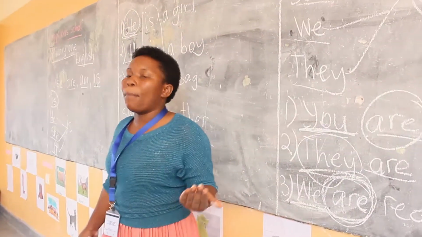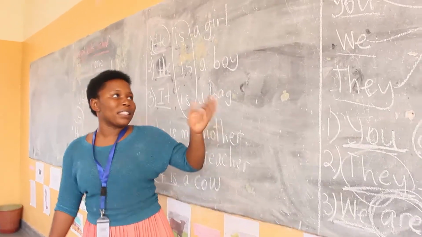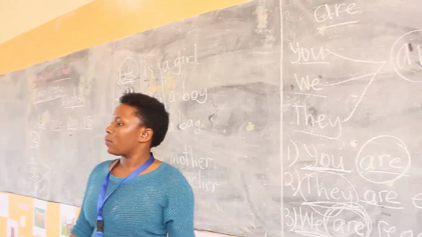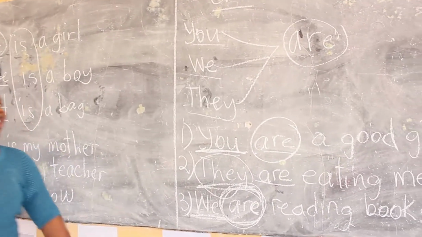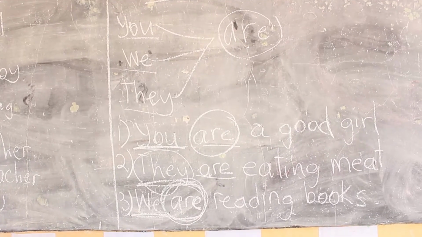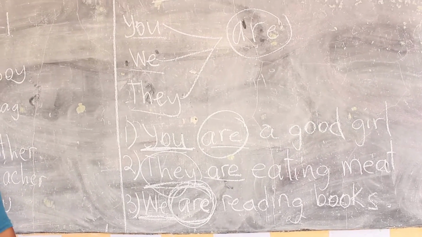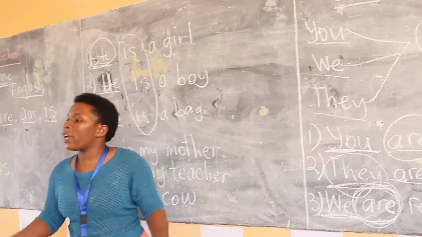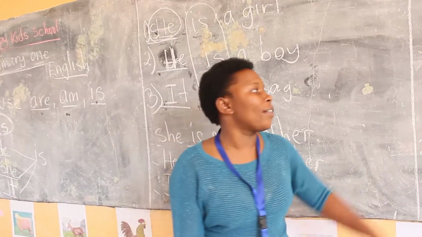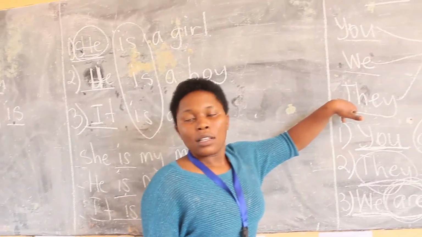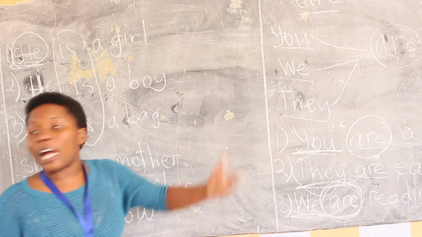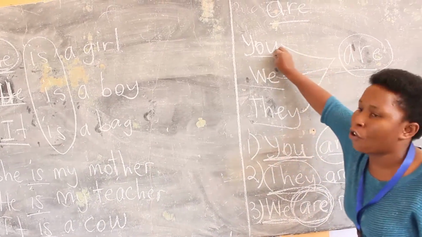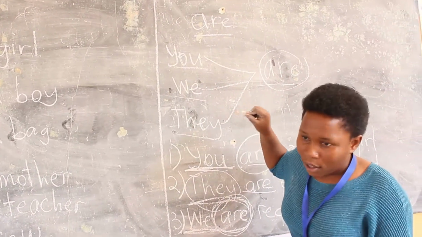Can you give me an example? Who can give me an example of a sentence by using are? Very good. You are writing English. Very good, huh? Another one. Very good. We are going to school. Very good, huh? Another one. Good. They are shouting. Good. You see, you are putting are because you have you, we, and they.